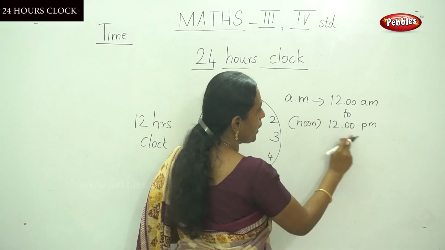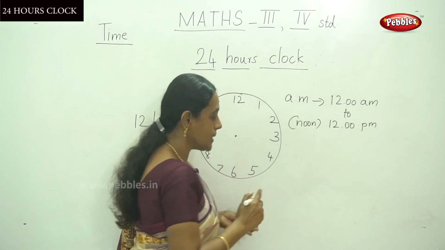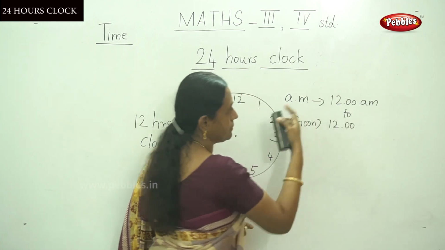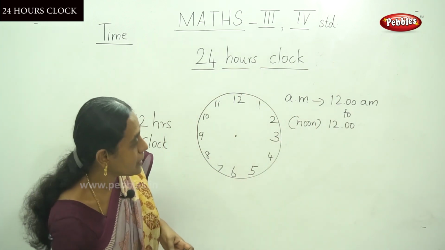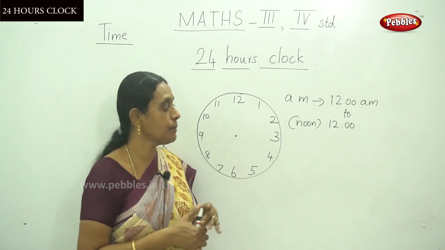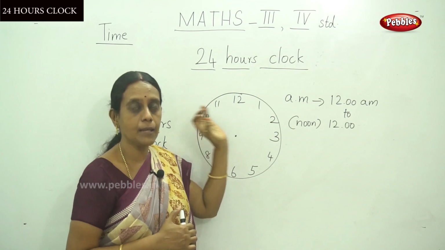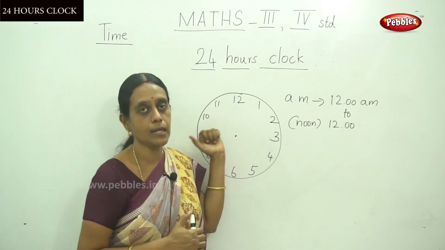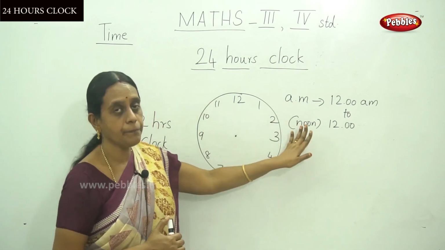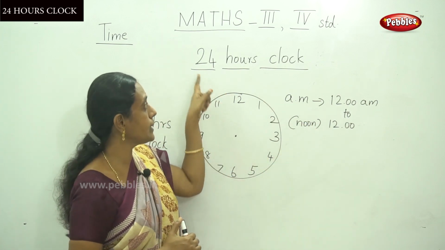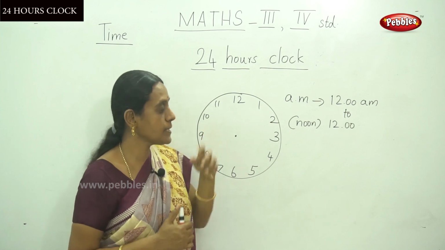That is AM. So ante-meridiem time remains unchanged in the 24 hours clock, the same as in the 12 hours clock.